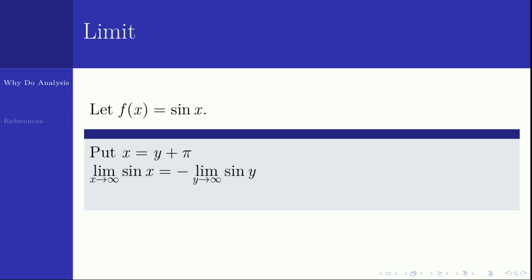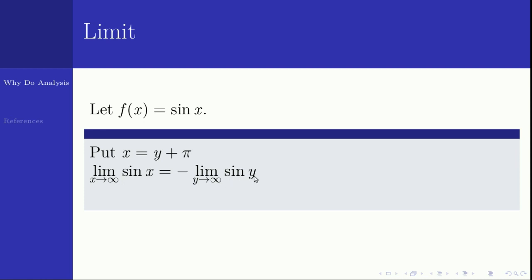Okay, let us take my function f of x as sin x. Put x equal to y plus pi. Then we will get limit x tends to infinity sin x equal to minus limit y tends to infinity sin y. By simply applying the change of variable, this right hand side I can write as limit x tends to infinity sin x also.